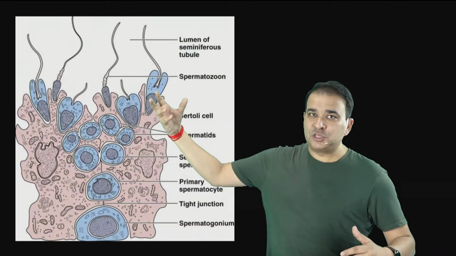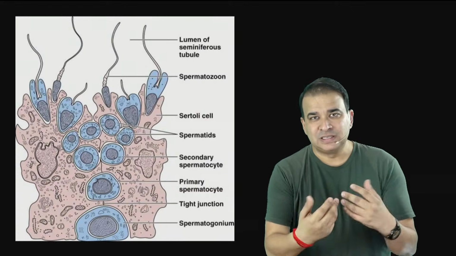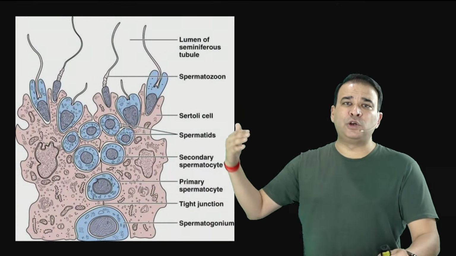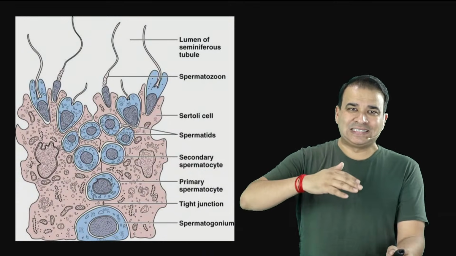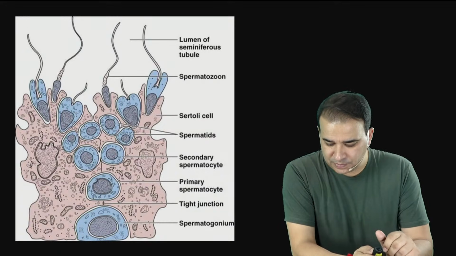And after that, spermiation will happen, and spermiation is when these sperms are released into the lumen of the seminiferous tubule here. So it's a very simple and straightforward question. They just wanted to know whether or not you know how to arrange the cells from the basal to the luminal surface in the seminiferous tubule.